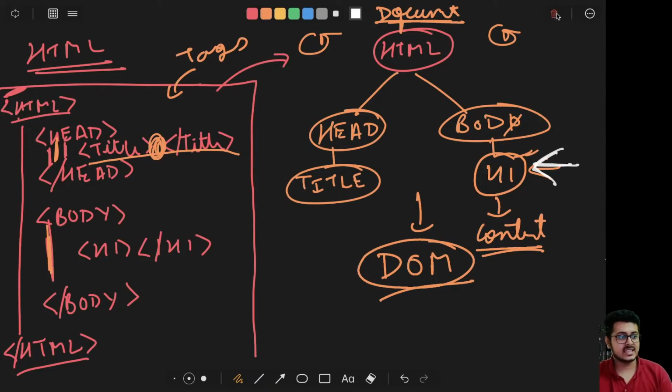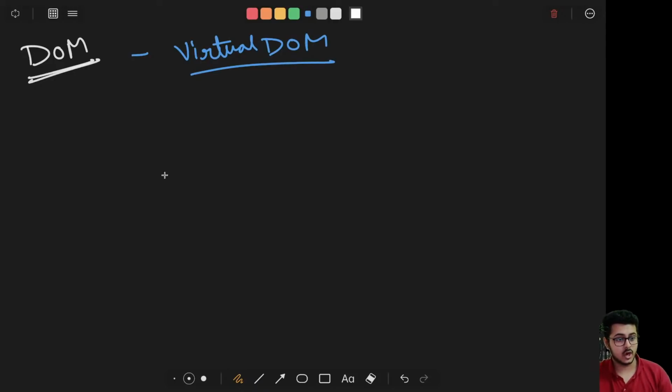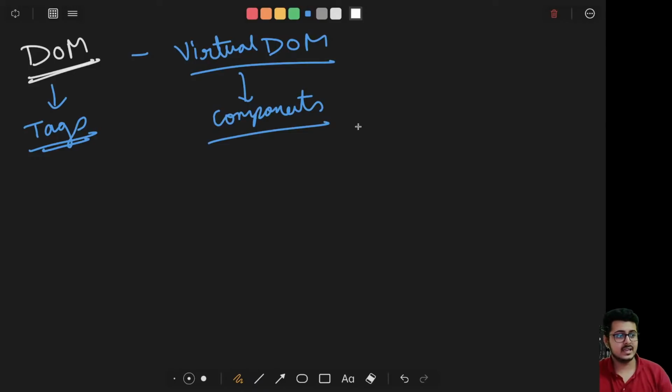So what does React.js do? Along with maintaining a DOM, which is maintained by default and which you cannot change, React.js also maintains the virtual DOM. DOM is comprised of the HTML tags, whereas the virtual DOM is comprised of the different components in the React.js code that you have written.